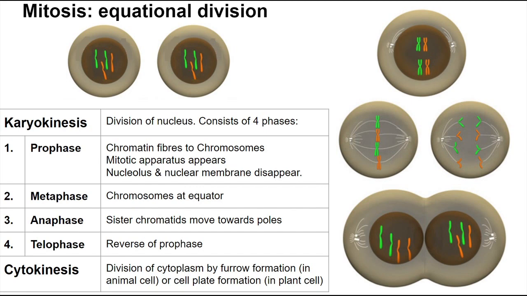Anaphase is followed by telophase, the terminal phase of karyokinesis. Events in telophase are the reverse of prophase. Chromosomes cluster at opposite poles and decondense to form chromatin fibers. Nuclear envelope develops around each cluster of chromosomes and two daughter nuclei are formed. The nucleolus, endoplasmic reticulum and Golgi apparatus are reformed.